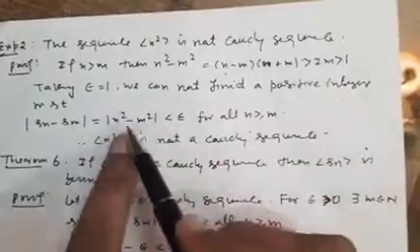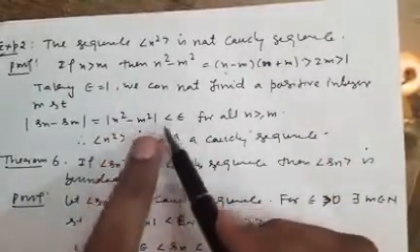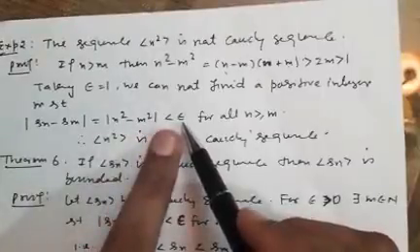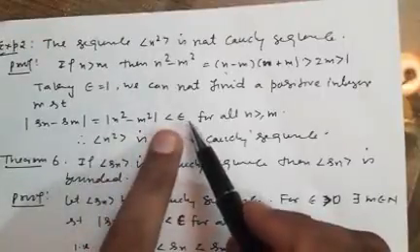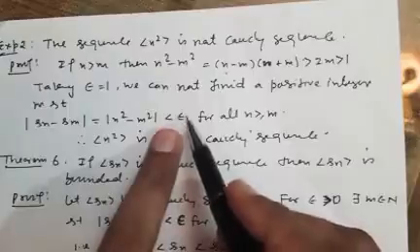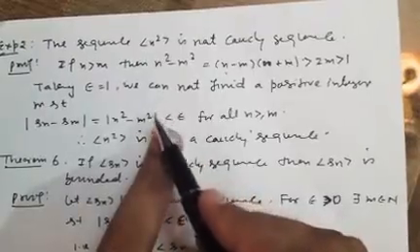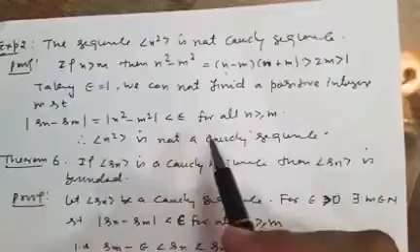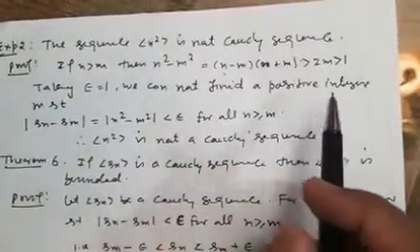You can see this term is always greater than 1, but epsilon can be less than 1 but positive, so it is not true for every epsilon. It means this sequence is not a Cauchy sequence.